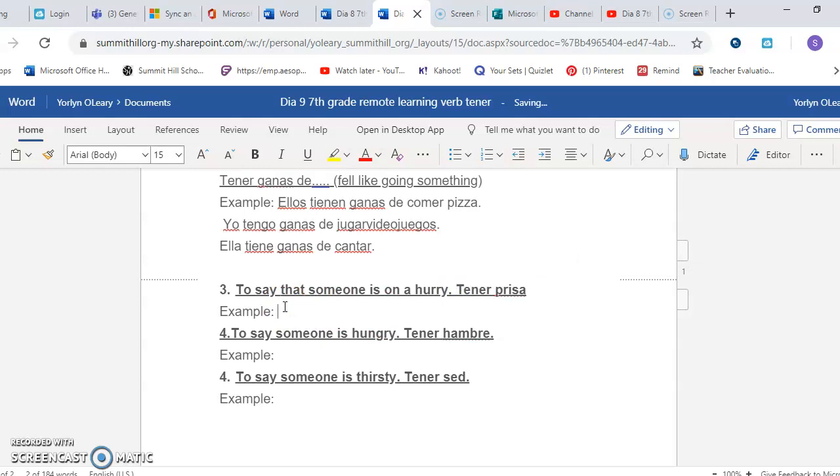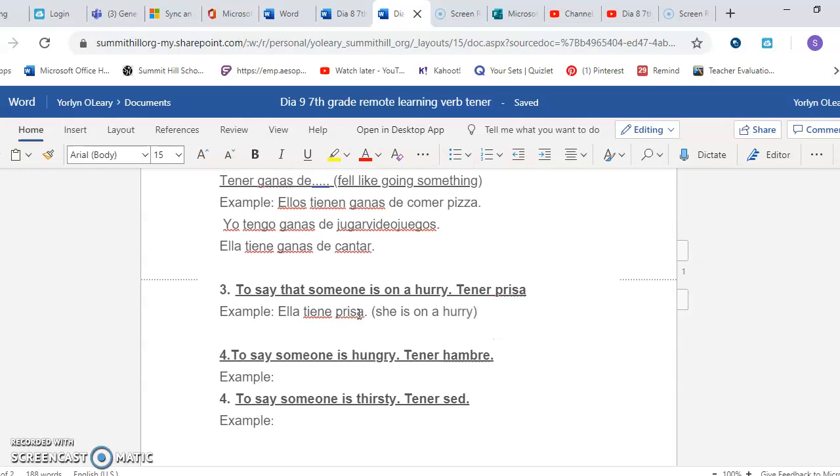Once again, I am going to think about a subject pronoun. I'm going to say, she is in a hurry. So I'm going to say, ella, conjugate tener with ella, tiene, and then prisa. She is in a hurry. I could say, they are in a hurry.